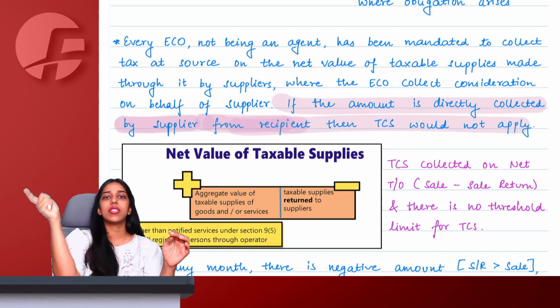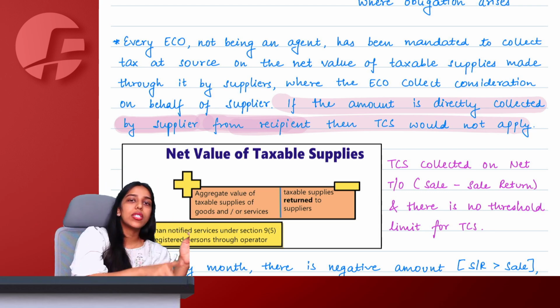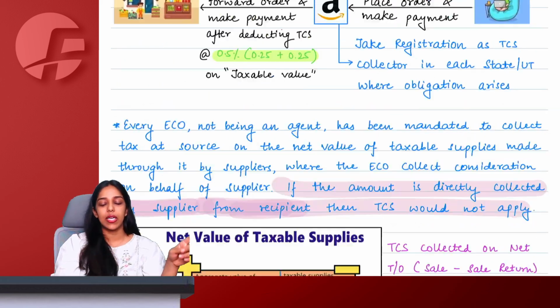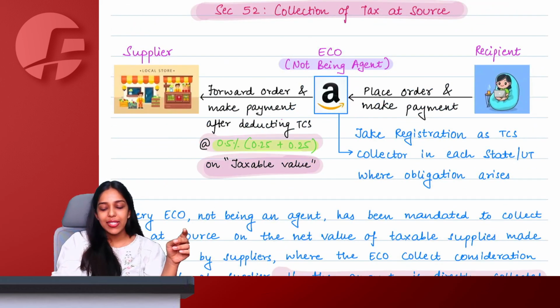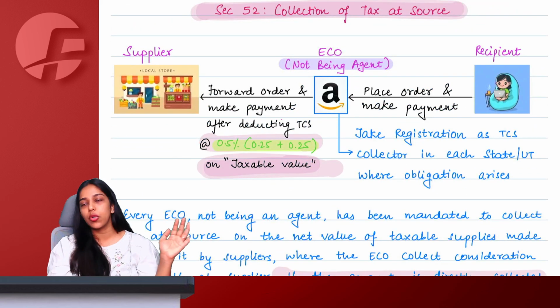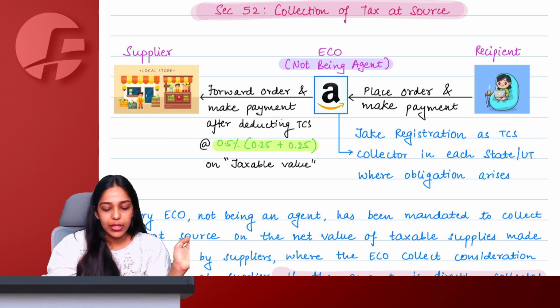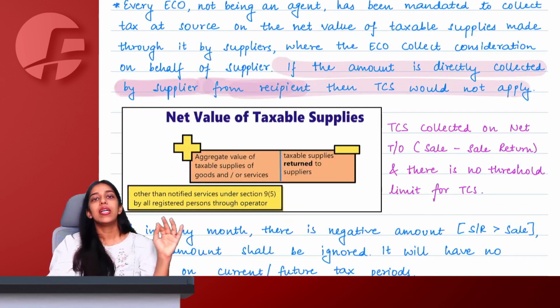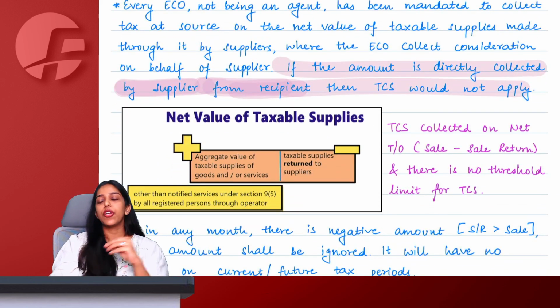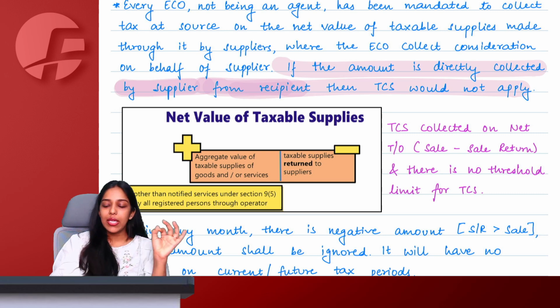So recipient gives the payment to ECO, ECO gives the payment to supplier. In that case, we say that 0.5% of taxable value without any threshold limit has to be collected. And the third important point is this collection is done on sale minus sale return. So throughout the month, whatever sale minus sale return net amount is there, on that net amount we collect 0.5% TCS.